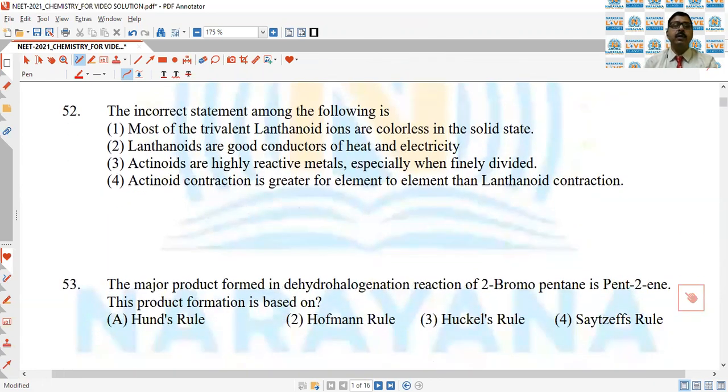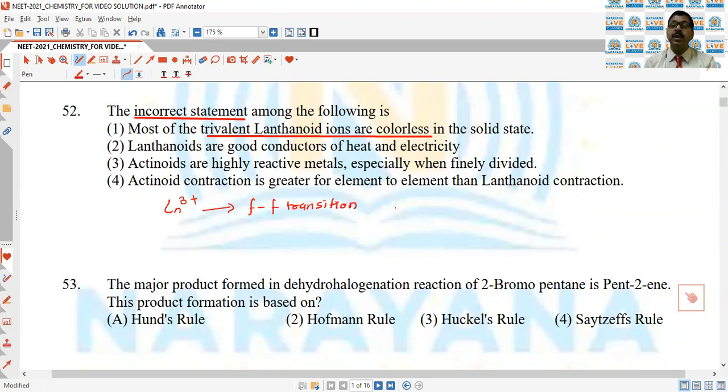Next question, the incorrect statement. So they are asking about the incorrect statement among the following. The first option, most of the trivalent lanthanoid ions are colorless. This is an incorrect statement because most of the trivalent lanthanoid ions are colored, because of f-f transition.